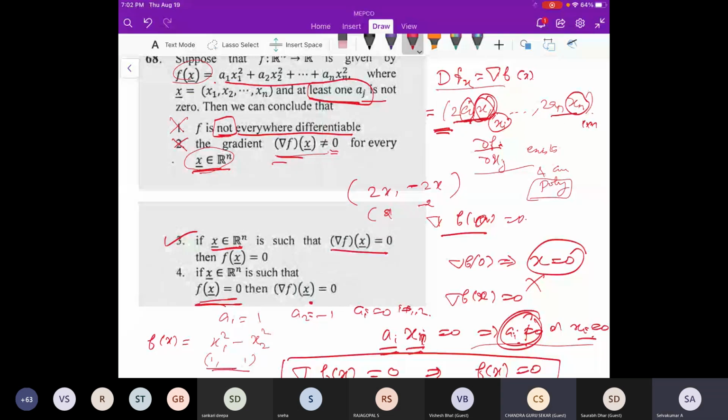It is not addition, so it is not going to be 0; it is just two coordinates. In f of x it is addition, and because of that addition we get 0 at (1, 1). But in del f it is not 0, because these are separate coordinates. So this is false. Is that clear?